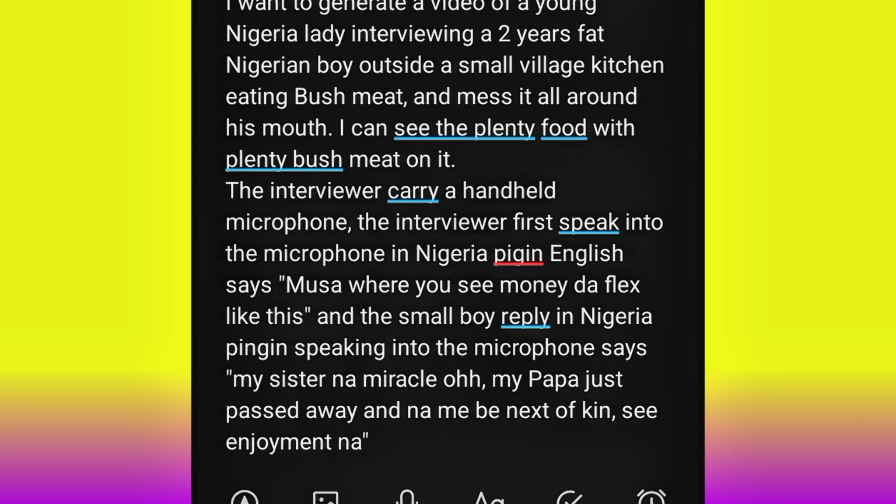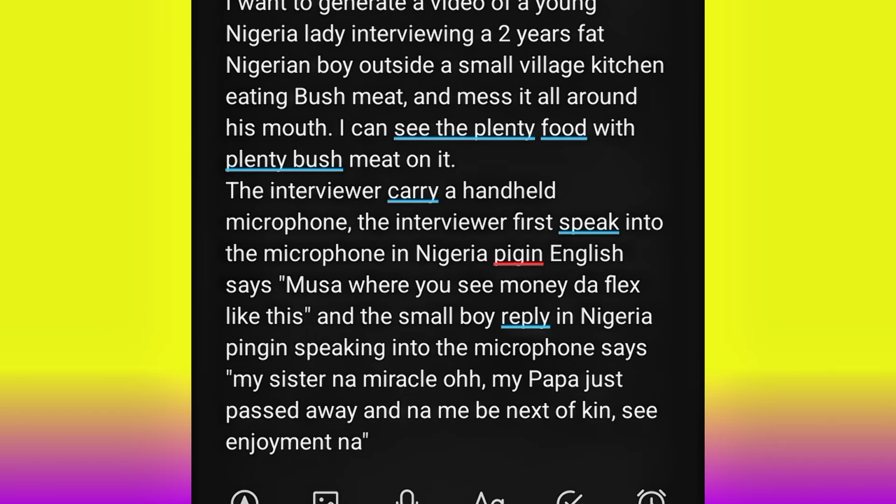And if you notice, the first one the lady says, right, and the second one I make sure I put reply, because the lady speaks and then the boy replies. When you want two people to have a conversation in AI, you make sure the first person says and the second person replies, so that you get a better result.